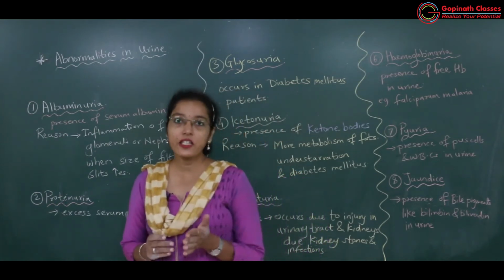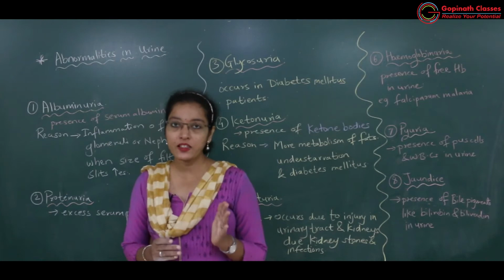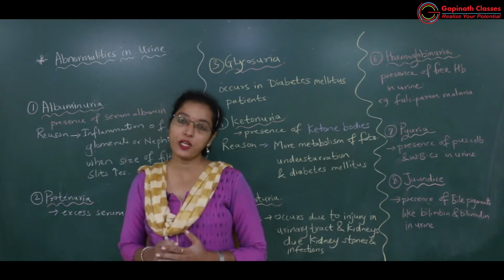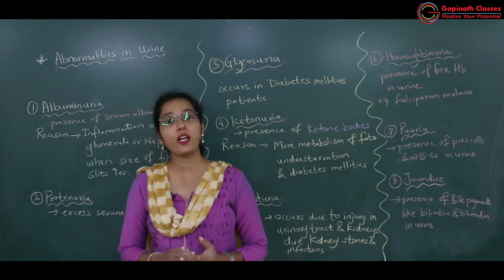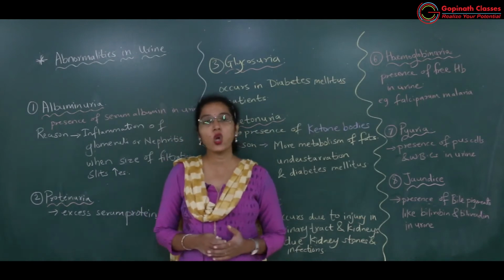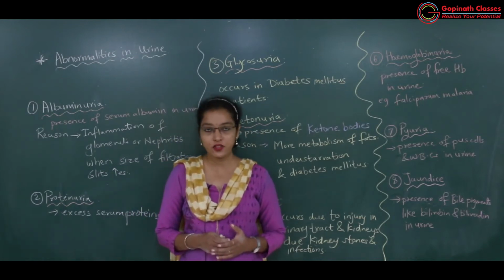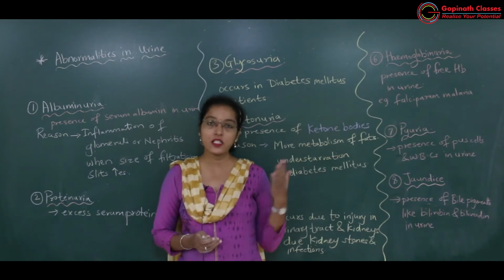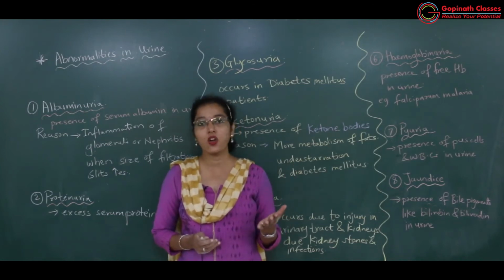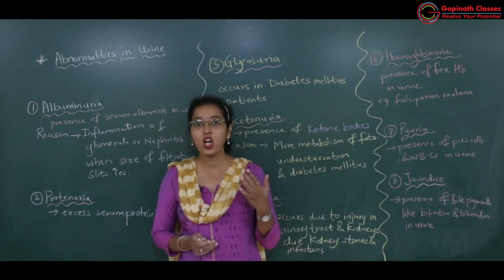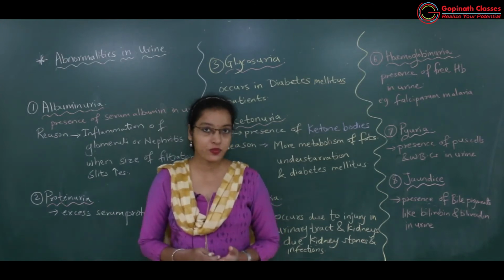Generally, normal urine contains 95% water and 5% other substances. In the 5% other substances there are organic substances and inorganic substances, and in organic substances there are nitrogenous organic substances and non-nitrogenous organic substances.